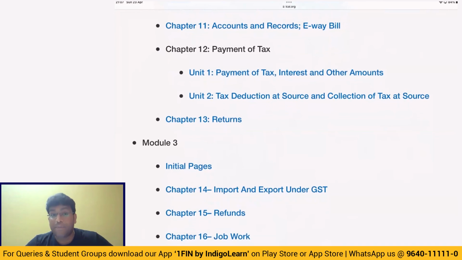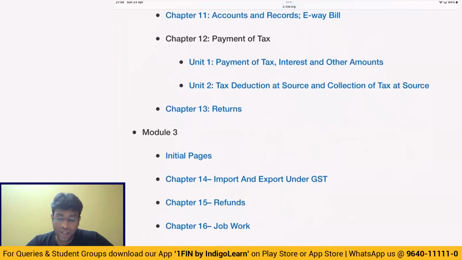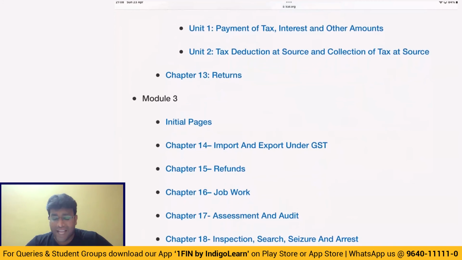And also in e-waybill, keep in mind about validity of waybill, guys. That it is up to 200 kilometers one day, and for any further or part thereof, it is additional day again. And in case of over-dimensional cargo or multi-modal shipment involving at least one leg by ship, it is up to 20 kilometers one day. That is interesting. Next, 12th topic, payment of tax, interest.